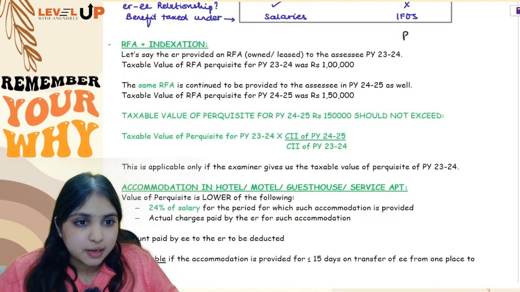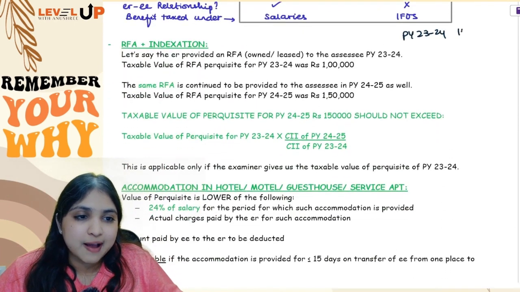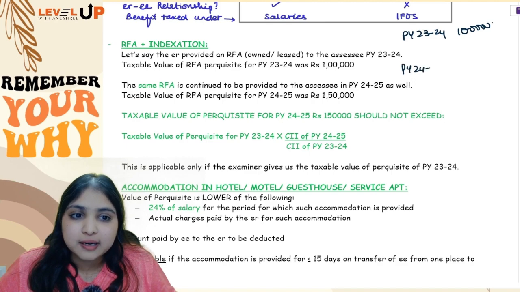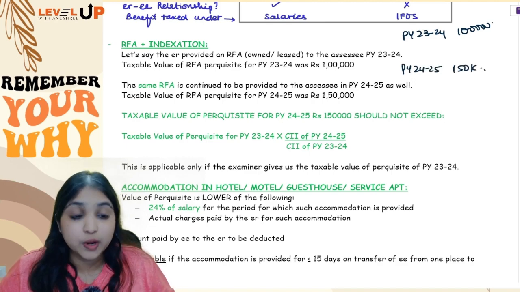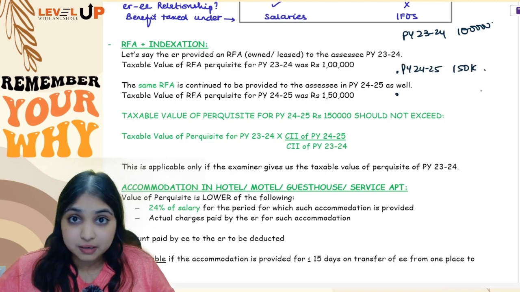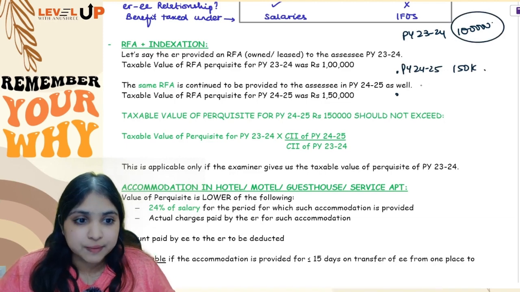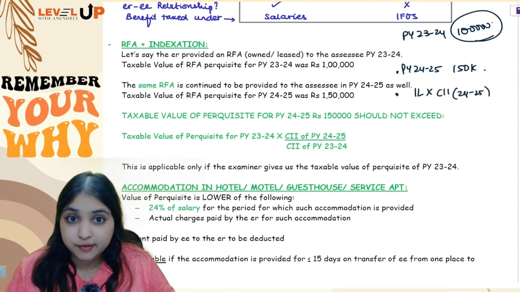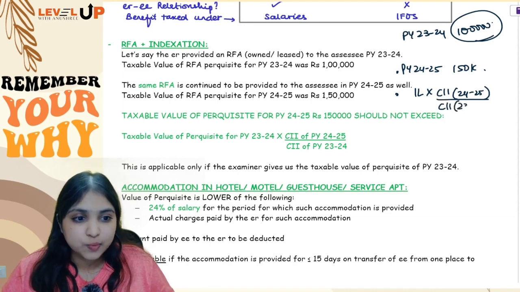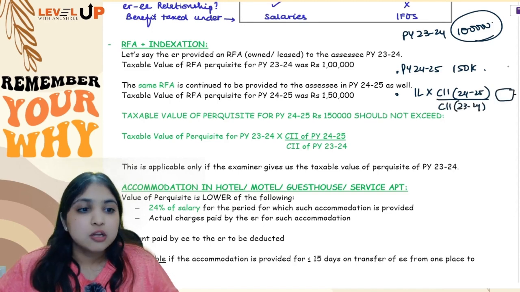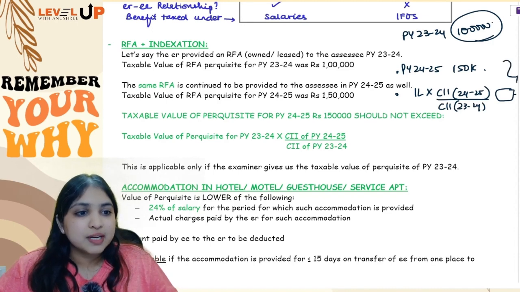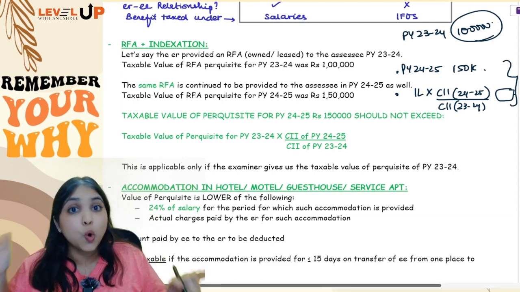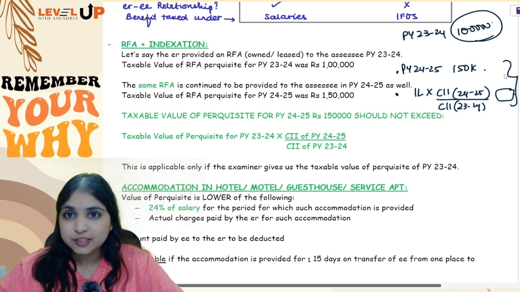Okay, for example, he has told you 23-24's taxable value is 1 lakh. In that case, first you will do the normal calculation for the current year. Let's say your RFA number for the current year was 1,50,000. Then you will compare this number with the indexed value of last year's RFA. Last year's RFA is 1 lakh, multiplied by CII of current year 24-25 divided by CII of last year 23-24. You will get one number over here. Out of these two numbers, whichever is the lesser amount will become your final taxable value of RFA. But you will do this only if the examiner has given you 23-24's taxable value of RFA.